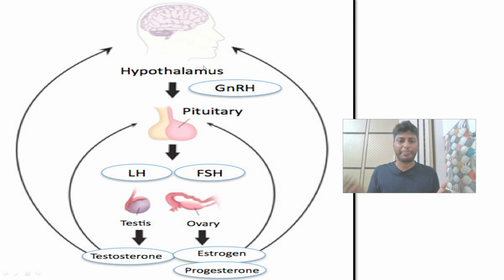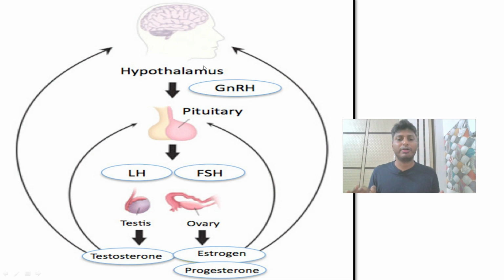In the same way, dear students, as the level of progesterone increases, the high level of progesterone gives a signal to the hypothalamus, and the hypothalamus in turn stops the secretion of FSH from the pituitary gland, so that the development of follicles does not take place during the luteal phase.